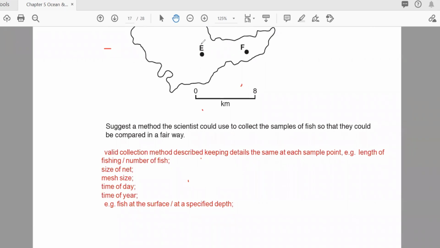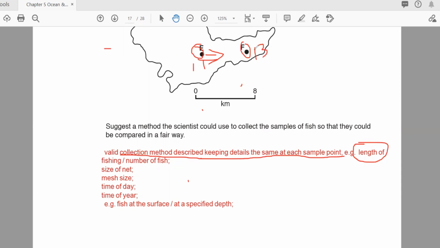So how they should catch the fish at each point, then they can make a fair decision. For that, the value collection method should keep the detail the same at each point. For example, the length of the fishing or the number of fish. They should take the same amount of fish, or do fishing for the same time. For example, if they are spending 1 hour here, they should spend 1 hour here. Not like this, here they spend 3 hours and here they spend 1 hour.